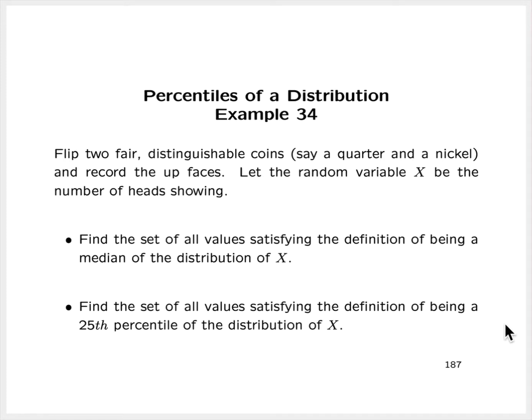Again, sometimes we'll talk about things like 25th percentiles, 50th percentiles, 95th percentiles, and so forth. Other times we might speak of them as 0.25 level percentiles, 0.5 level percentiles, and 0.95 level percentiles. It's just a matter of scaling. It's going to be equivalent in terms of what we're doing.